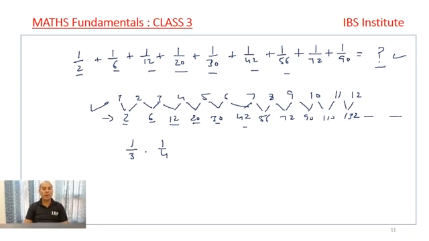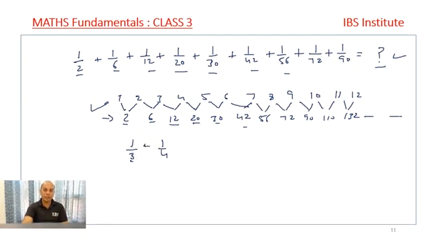Out of 1 by 3 and 1 by 4, which number is greater? Here 3 is a smaller number in the denominator, so 1 by 3 will be more than 1 by 4. It's very simple. Of one complete value, you are dividing it into 3 parts, whereas here you are dividing it into only 4 parts. So 1 by 3 is greater than 1 by 4.